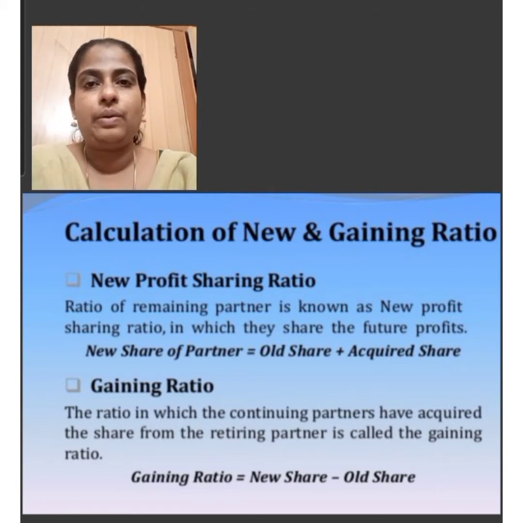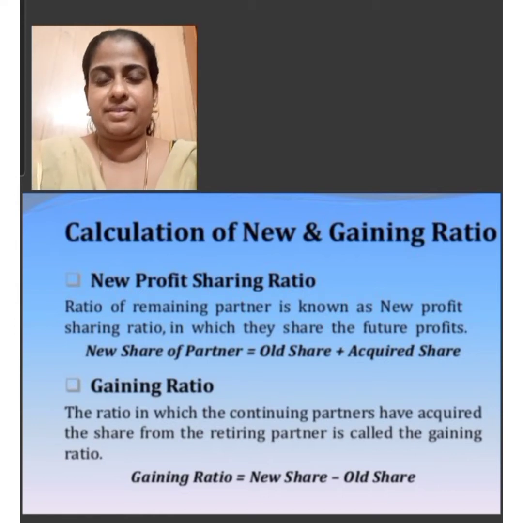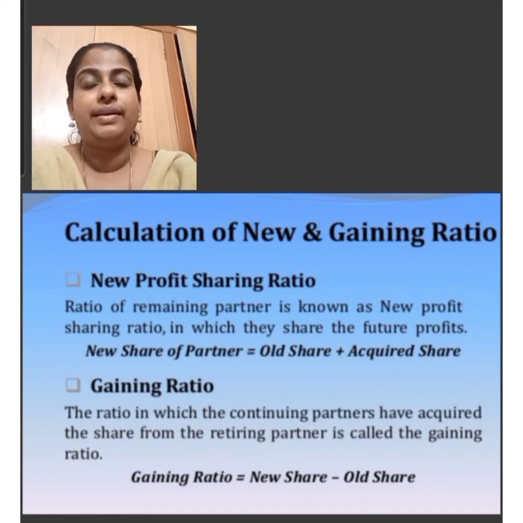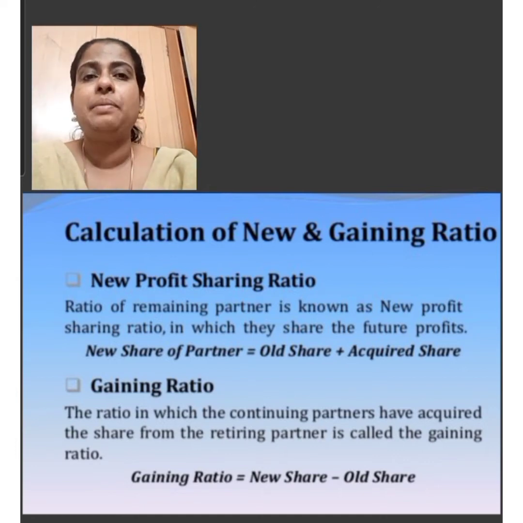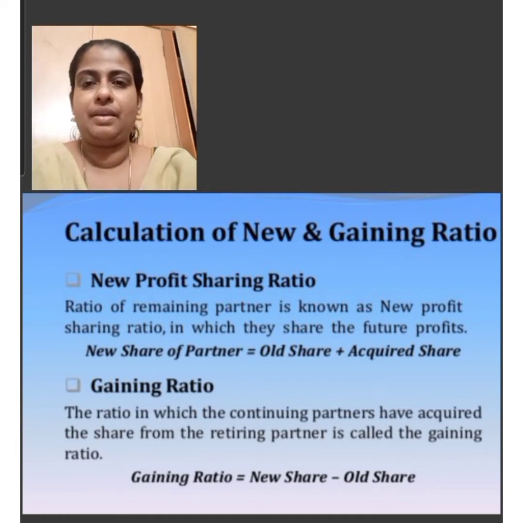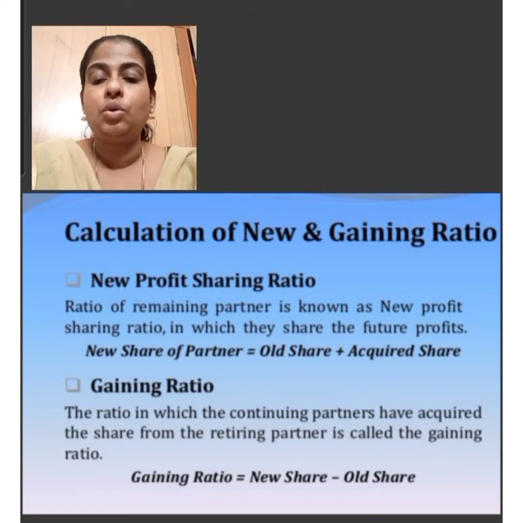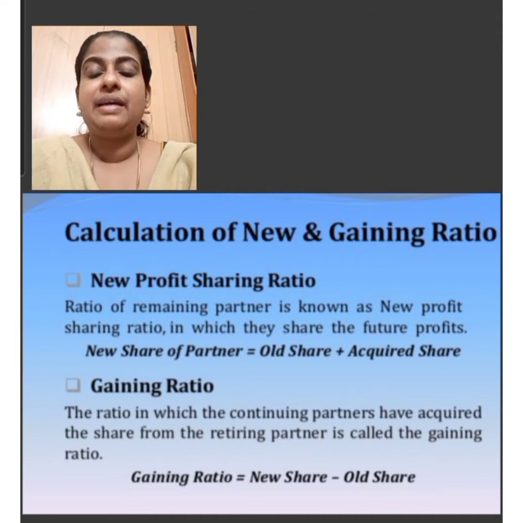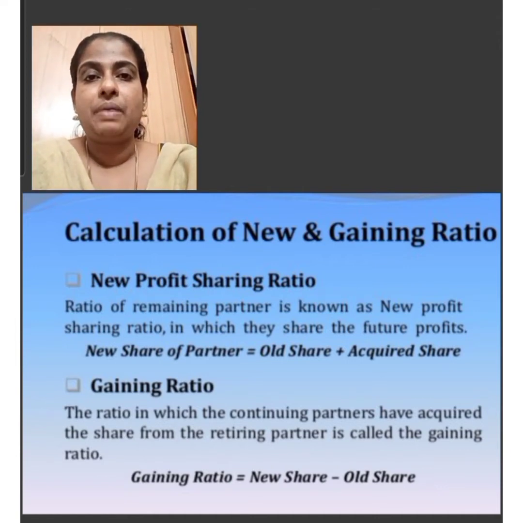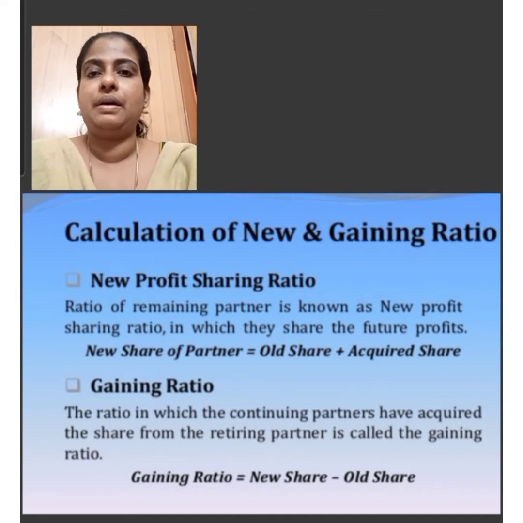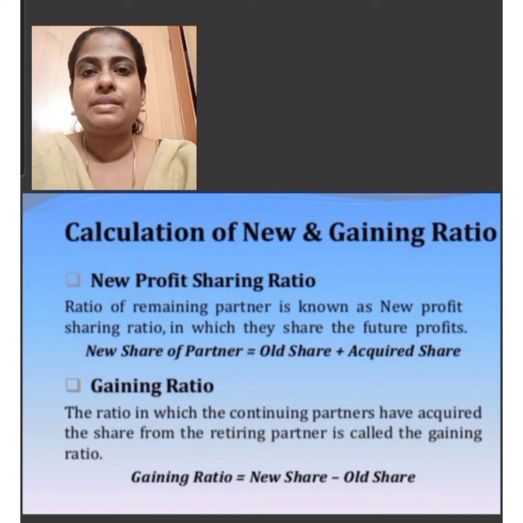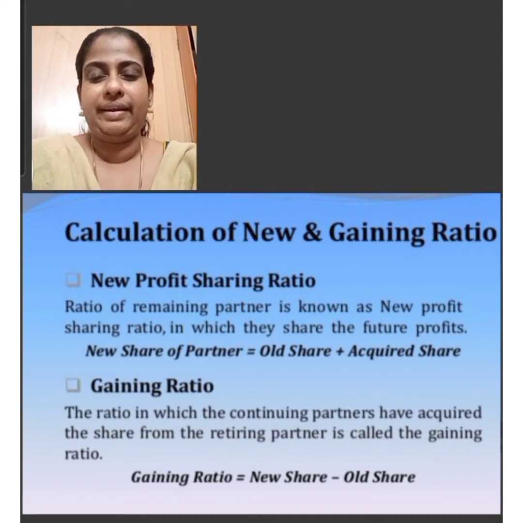Gaining ratio is calculated under the following three situations. The first case is when the information is not given or the agreement does not exist. The second case is when the new profit sharing ratio is given. And the third case is when the retiring partner's profit share is taken by the remaining or continuing partners at a specified ratio. Let's now discuss each of the above situations in detail.